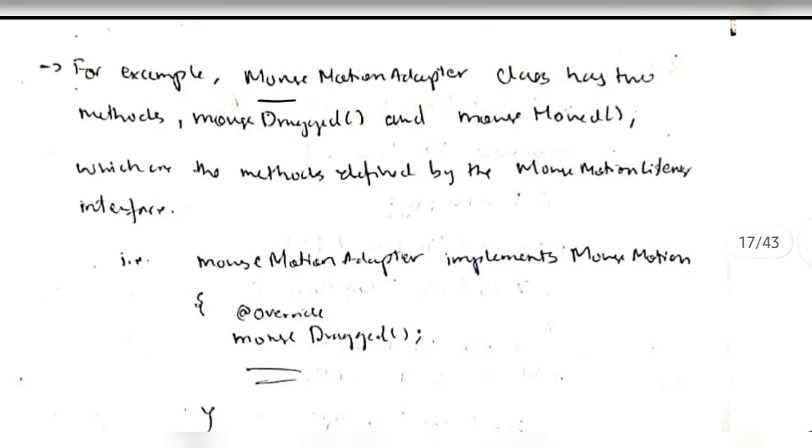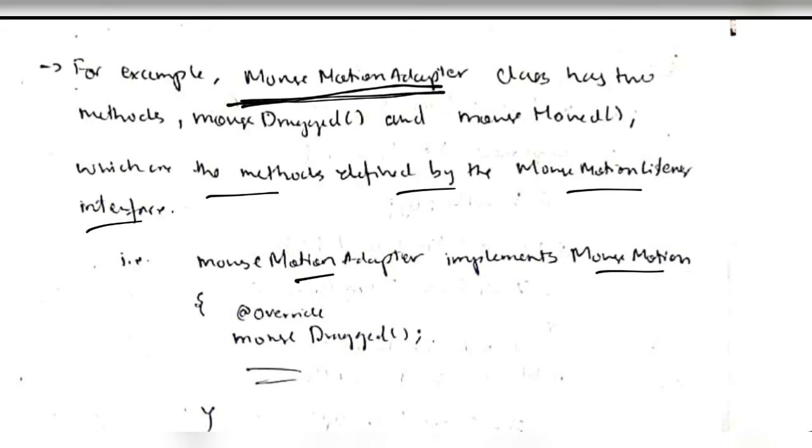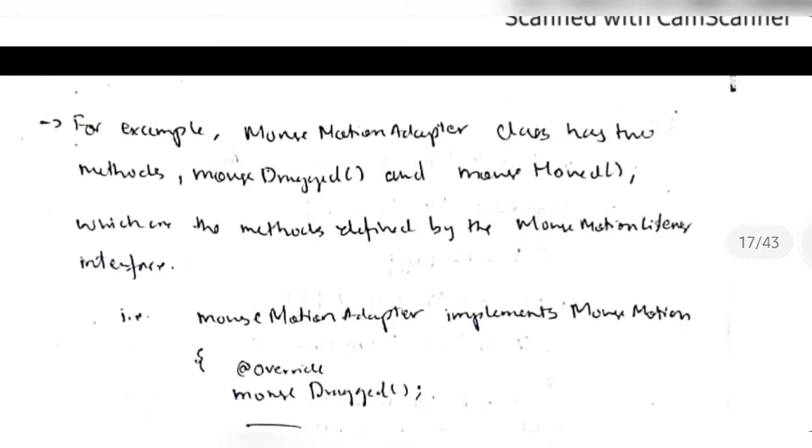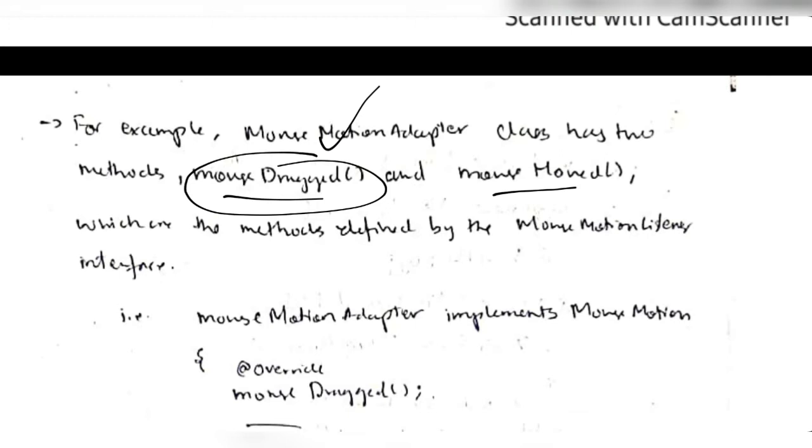The mouse motion adapter class has two methods, mouseDragged and mouseMoved, which are the methods defined by the MouseMotionListener interface. See, this is the class here, MouseMotionAdapter, which implements the mouse motion interface. We have two functions here, mouseDragged and mouseMoved. We want to edit the mouseDragged functionality, meaning when the mouse is dragged, we want a custom message to be displayed on the screen.